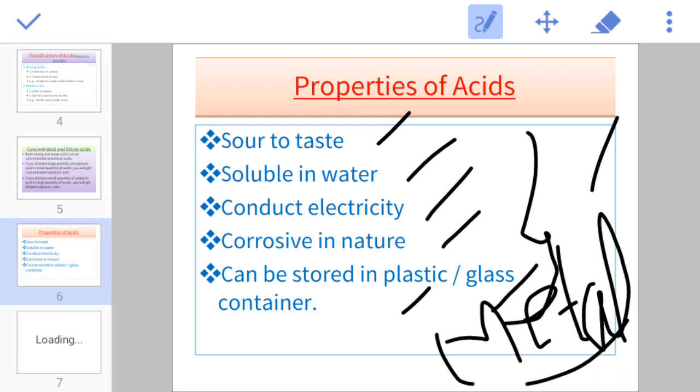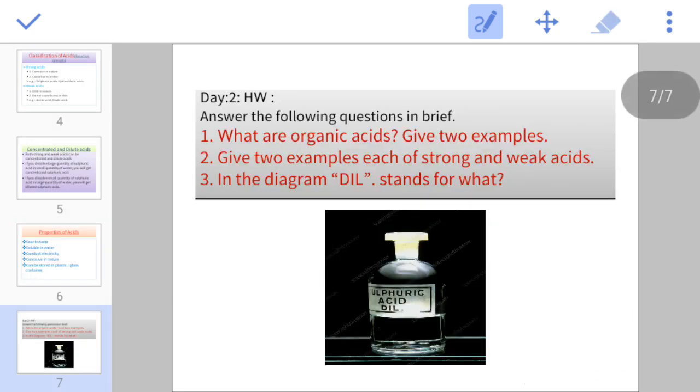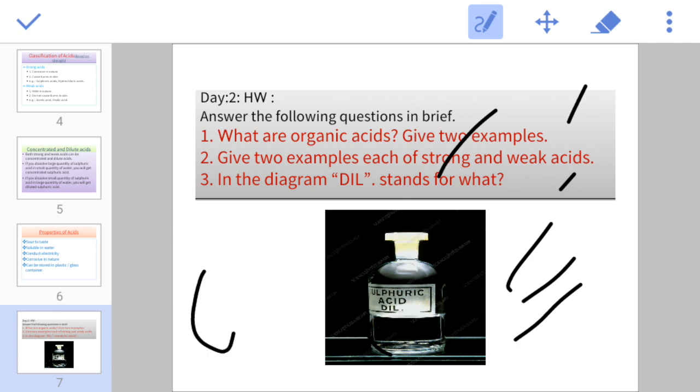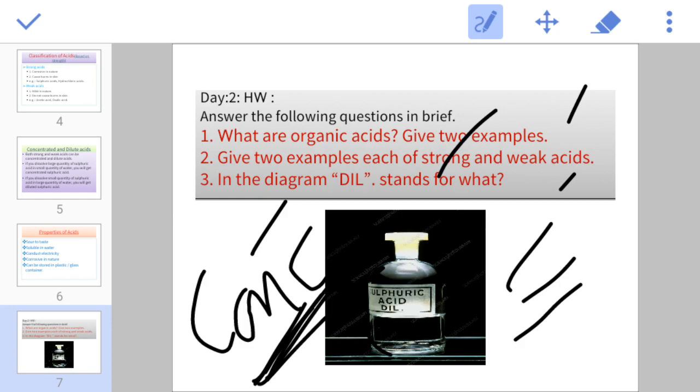Next one, it's a homework, and in the homework, first of all, you have to write the definition. What are organic acid? Write 2 examples. Give 2 examples of strong and weak acid. And in the picture, in the diagram, we have dilute sulfuric acid. You have to write the full form of DIL. What is the DIL stands for? In some of the acids, you can also see the CONC. CONC is a concentrated acid. But in this case, sulfuric acid, DIL. You have to write the full form of DIL. Okay, thank you. Do it in the fair notebook.